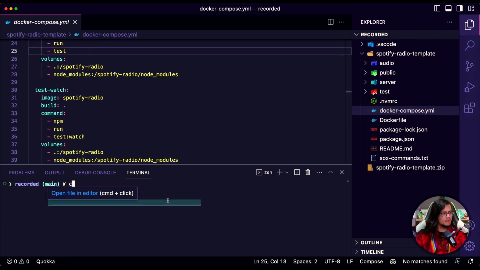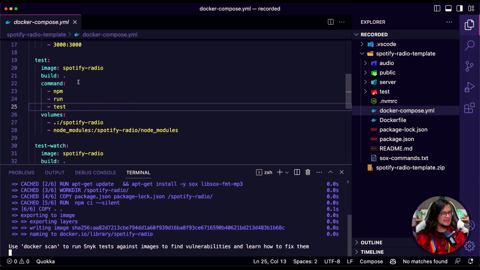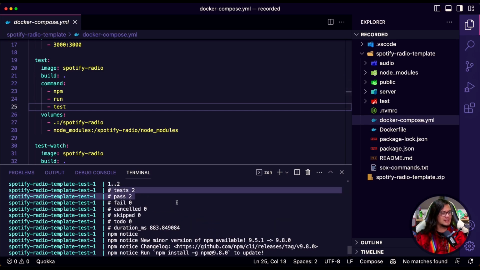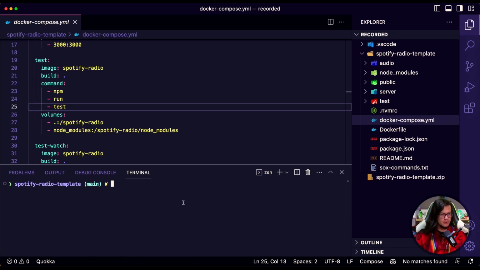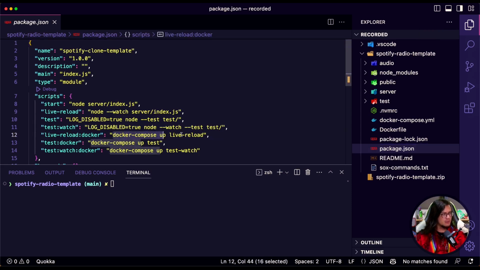So we can go there to this folder. I'm going to run docker compose up --build test, just to run the tests and see if it's working well. Nice, it seems all tests are passing. We can also check out what is inside it. So I put all the Docker commands here as well, but if you want to run without Docker, you can run it as well, but you just have to install SoX as I told you, okay? So I'm going to run npm run live-reload-docker.